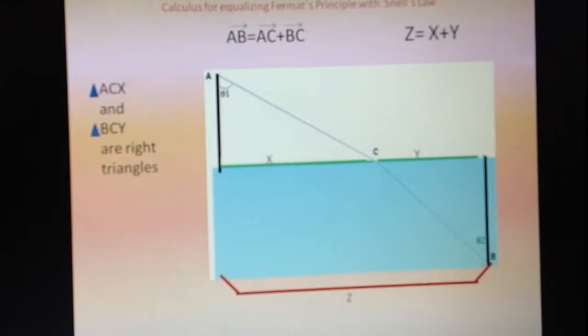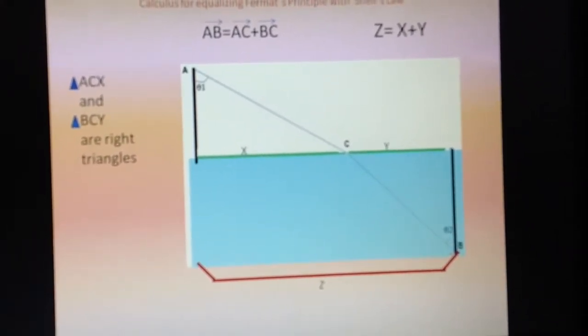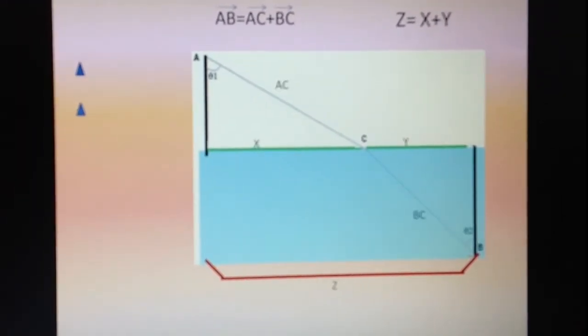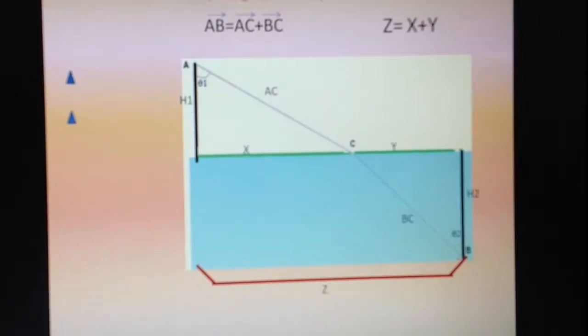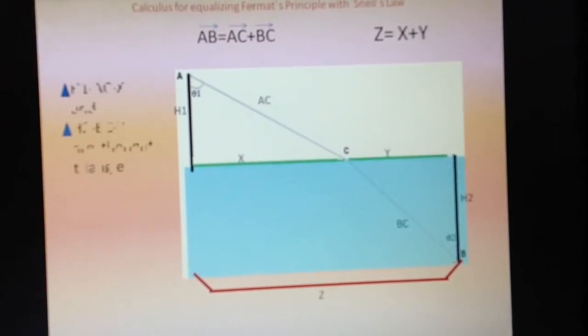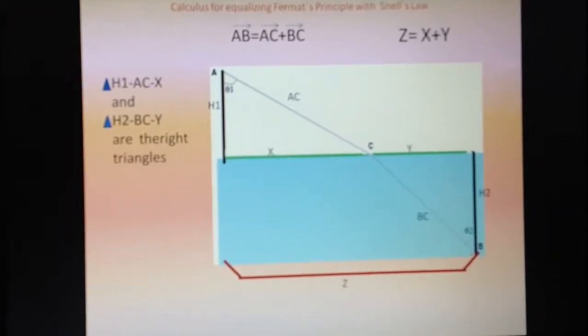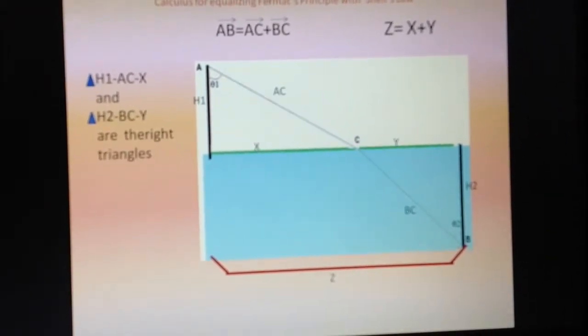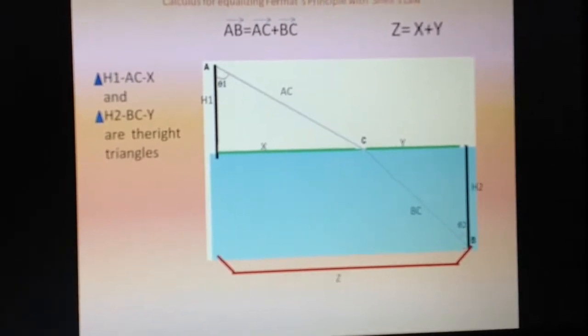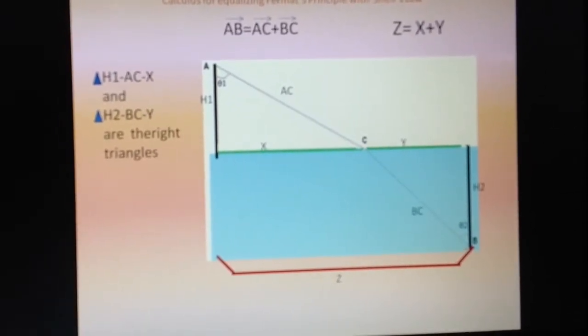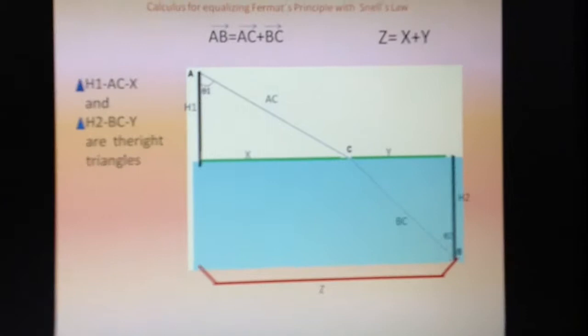The path AB is equal to the path AC plus the path CB. The triangles have a height 1 and a height 2. The triangle that uses height 1, the path AC and X, and the triangle with height 2, BC and Y, are the right triangles in the problem.